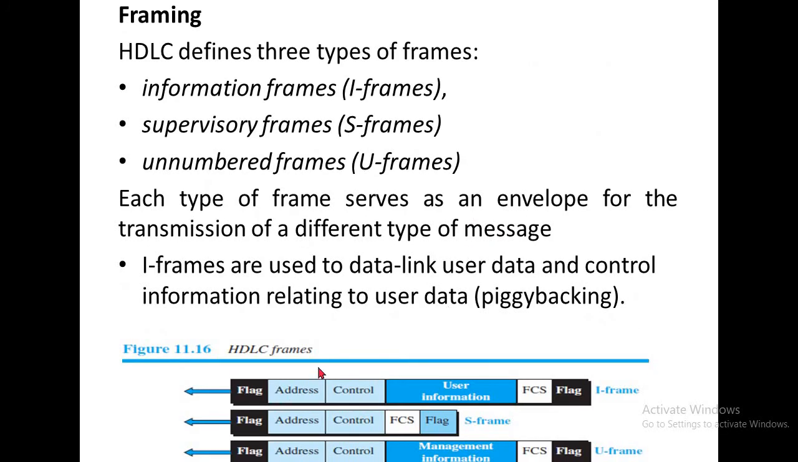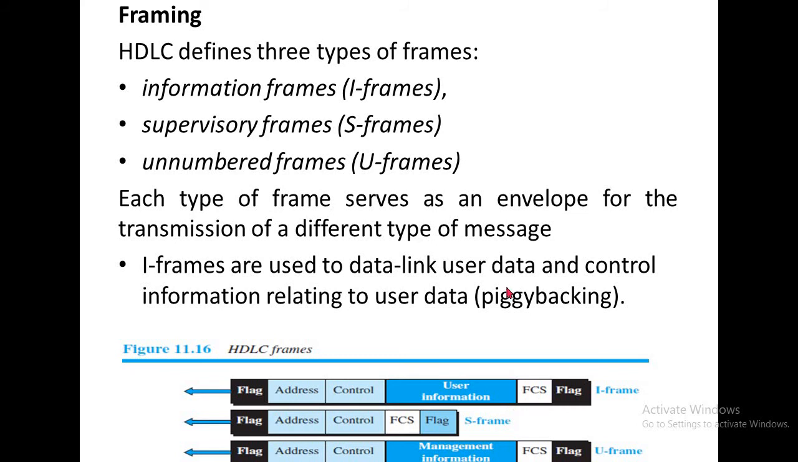Here we see the frame diagram. It has a flag. You know the purpose of the flag? It indicates the start and end of the frame. In the I frame, there is the flag, and the address, which consists of the source address and destination address. Then the control information, and here we mention some user data.